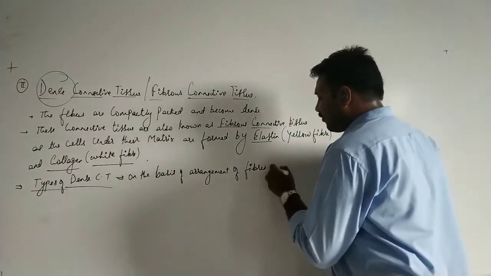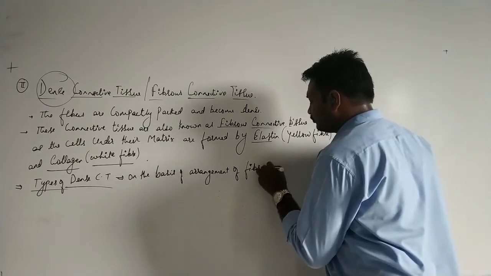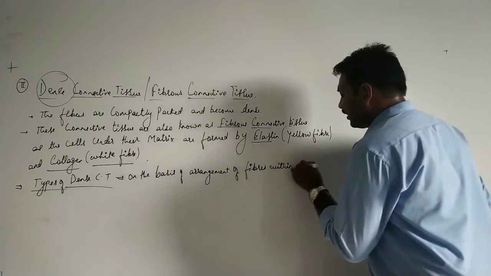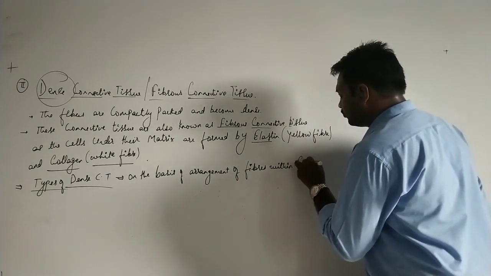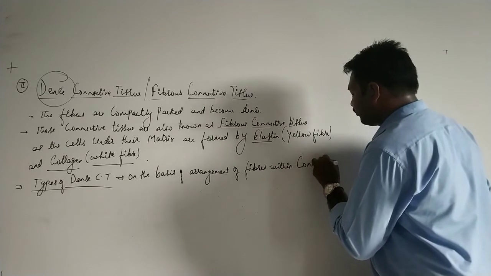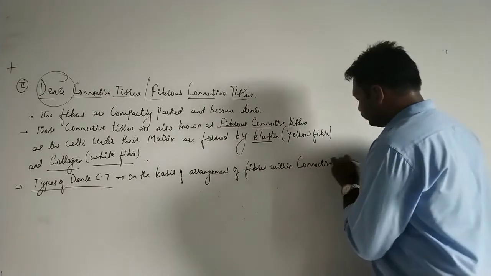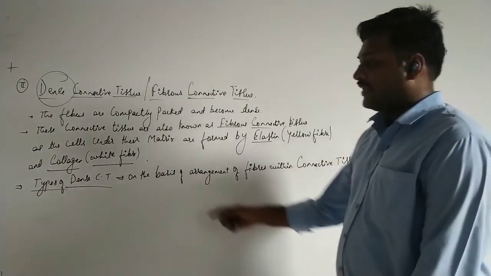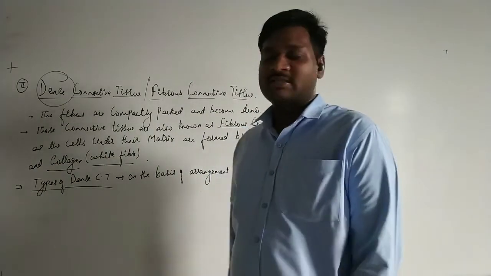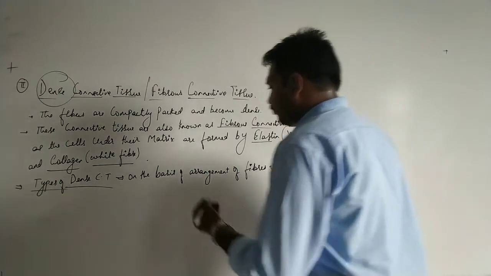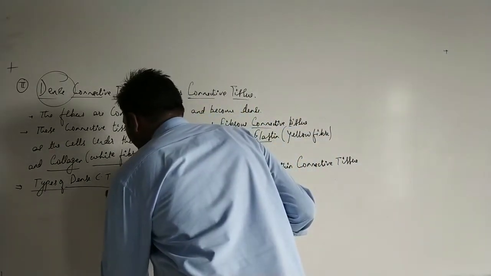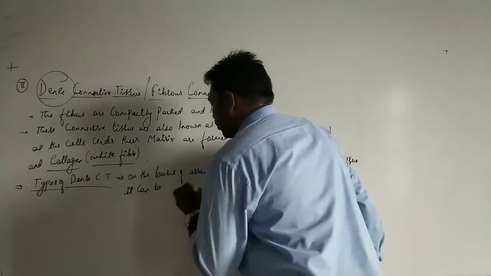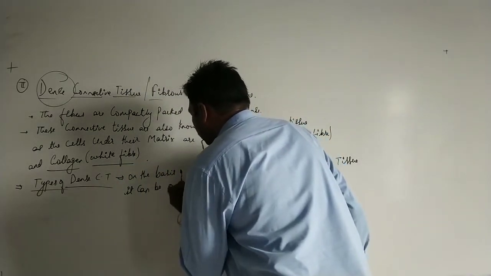The arrangement of fibers within connective tissue, the dense connective tissue can be categorized into two types.